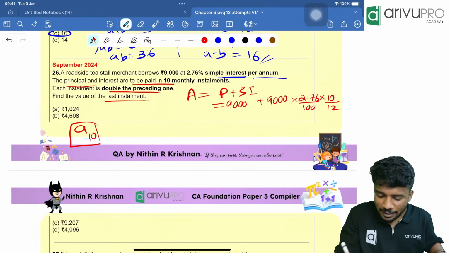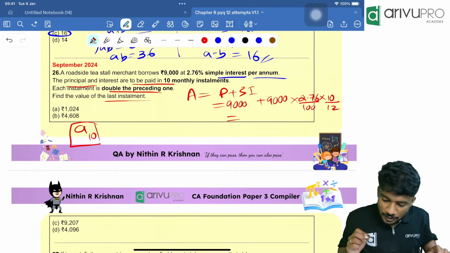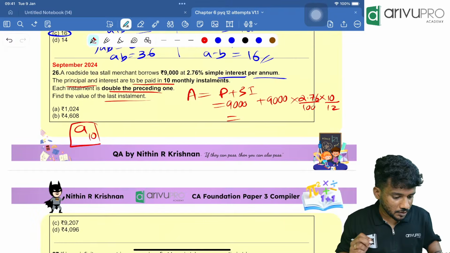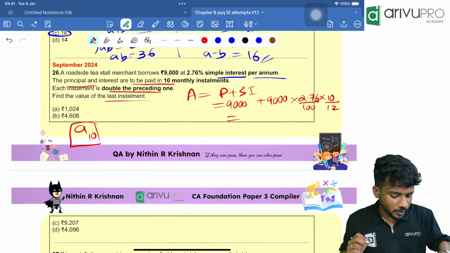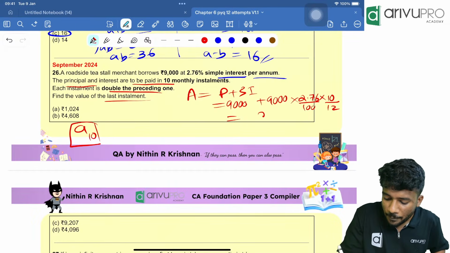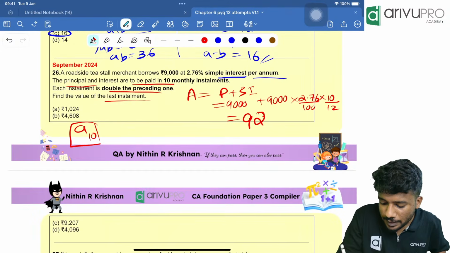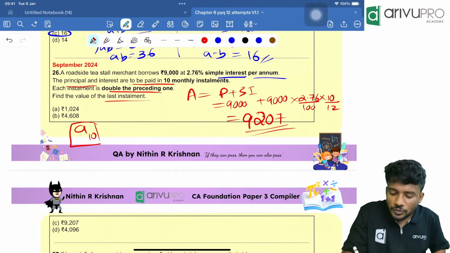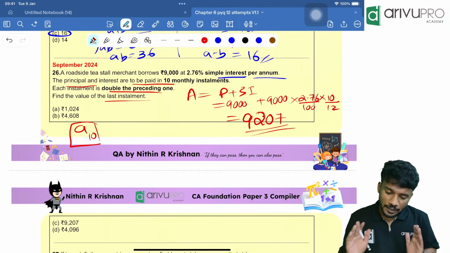Take your calculator and find the total sum. That is 9,000 into 2.76 into 10 divided by 1200, which is 207. Plus 9,000, the answer is 9,207. So that is the sum of the entire thing.